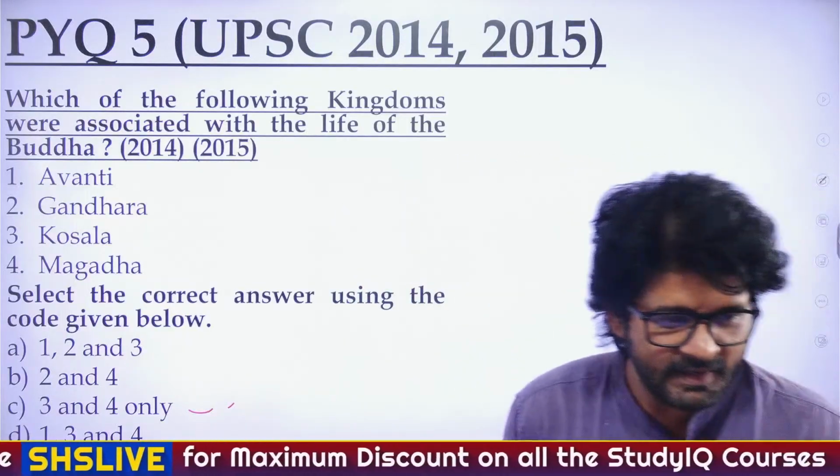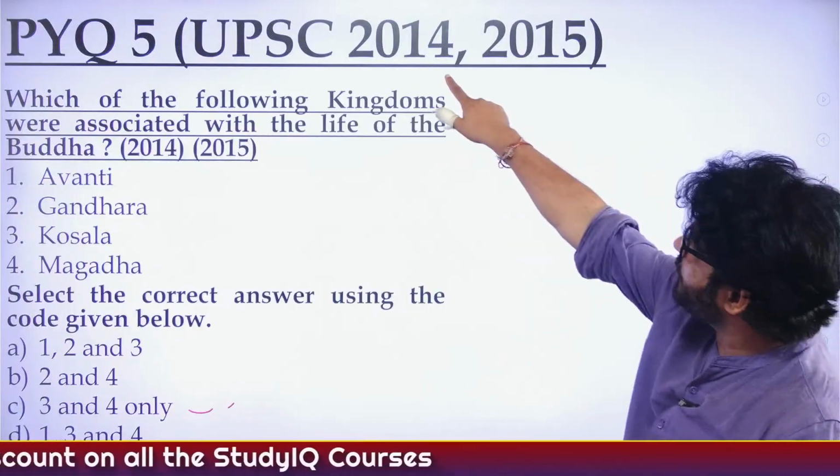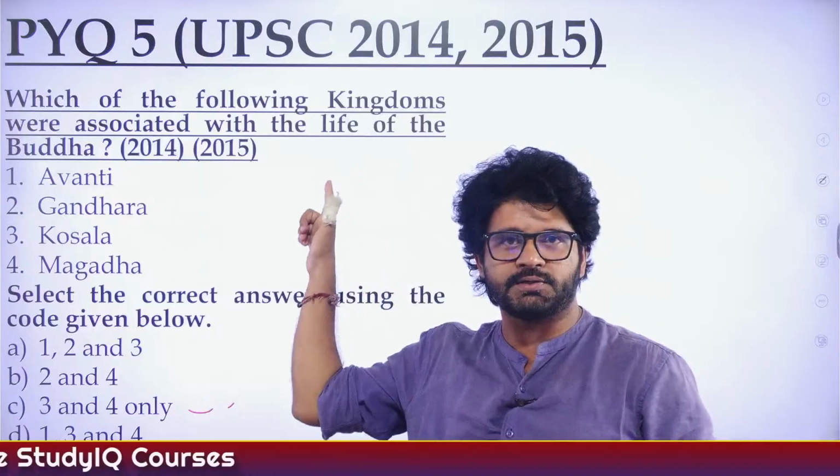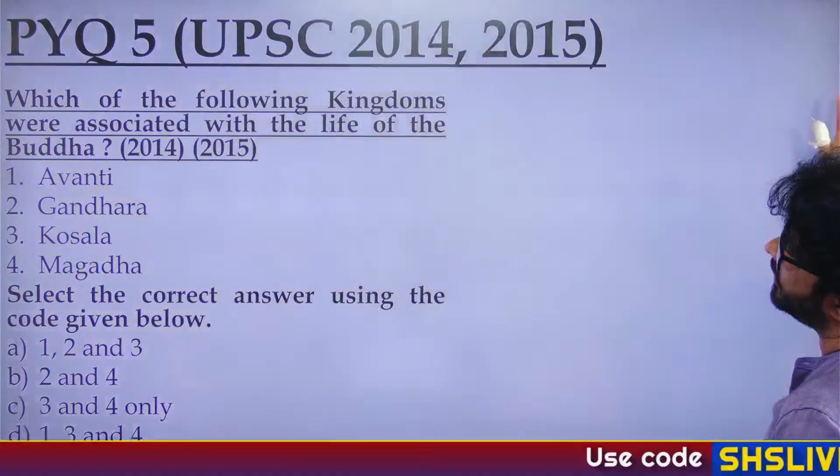Thank you, Prontoy. Love you so much. So the answer is C, 3 and 4. Same question. If UPSC repeats it two years in a row, never take it lightly. Oh my God. Okay.